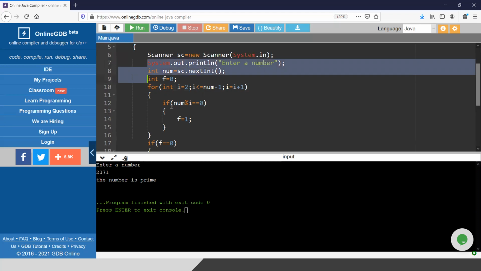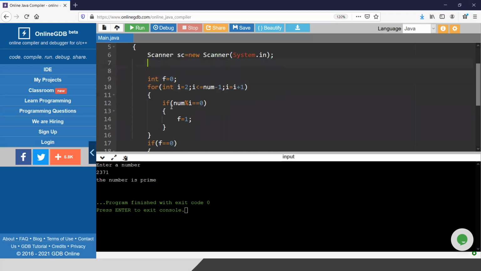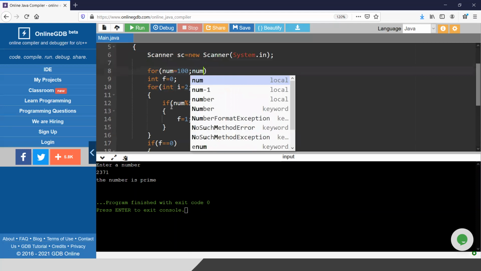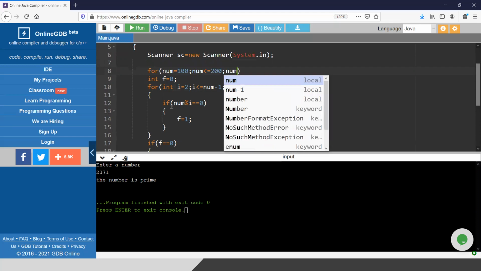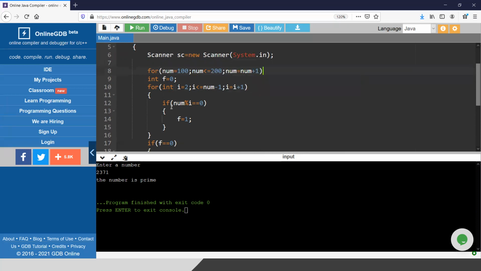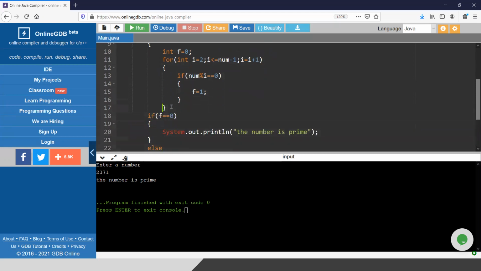I'm going to delete this num, because I have already written the program for the variable num. I will do the same again, but num will not be given by the user. Rather, num will start from 100, end at 200, and increase by num plus 1. I will first take num as 100 and check whether the number is prime or not. Let me fix the alignment.